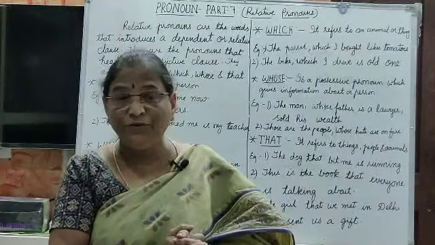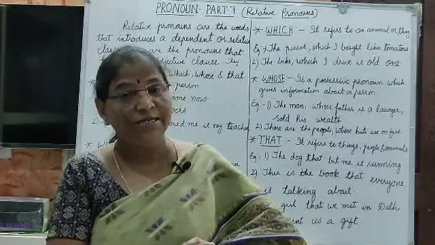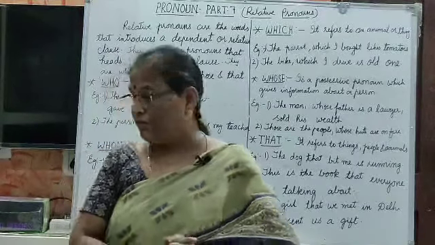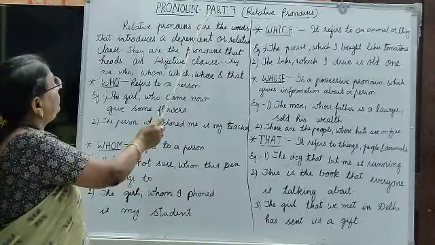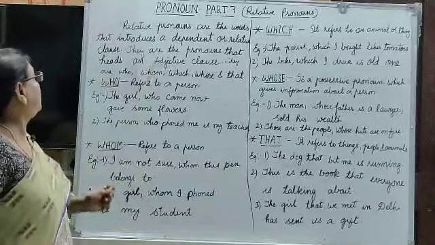That's why they are known as relative pronouns. Okay, so let us come to the point. Pronoun part 7, relative pronoun.